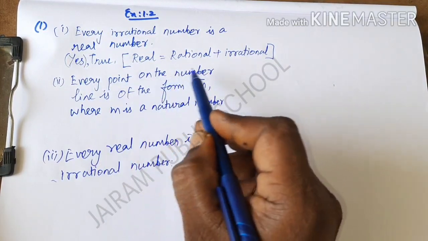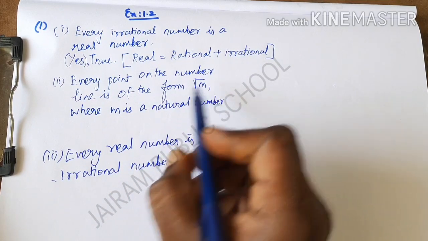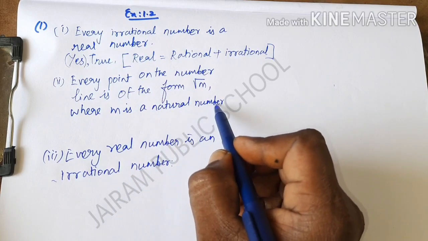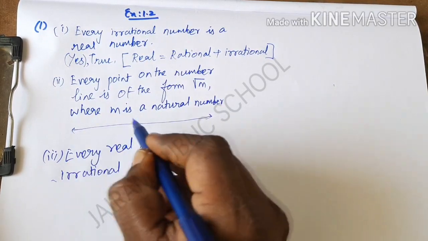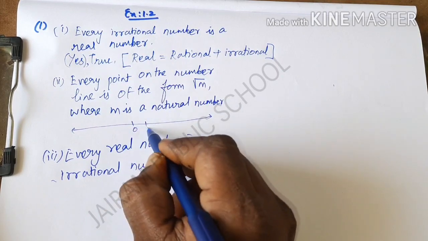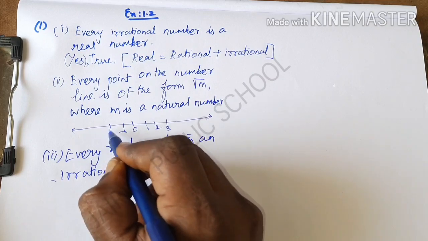Every point on the number line is of the form square root of m, where m is a natural number. For example, I am going to draw a number line. A number line contains positive numbers as well as negative numbers.